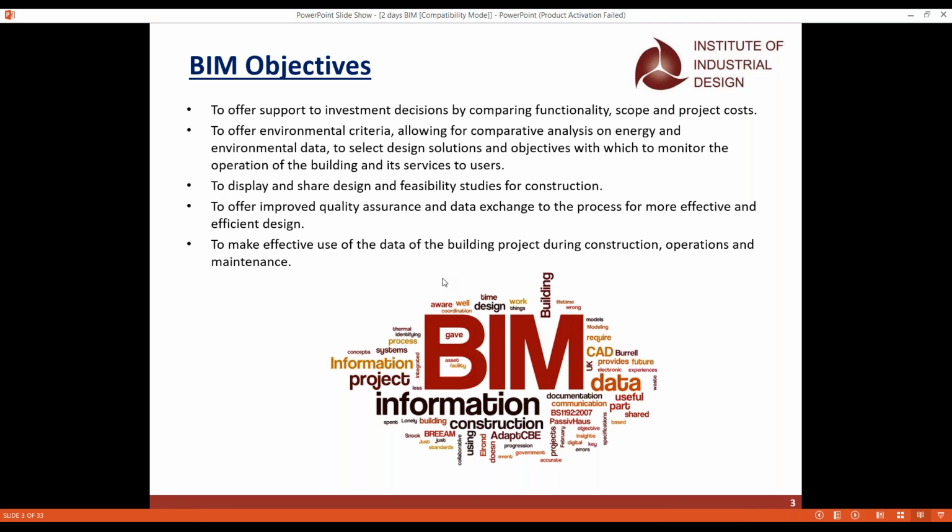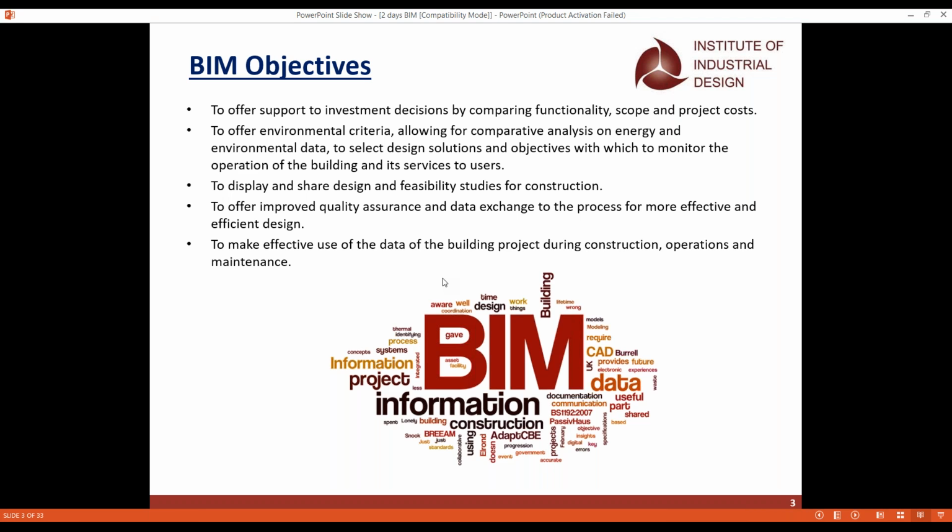The first one is the energy analysis report, and the second one is the heating and cooling reports. These reports are mandatory to submit in India, for whatever buildings we do, especially commercial buildings. For residential buildings it would be much less, but when we design a commercial building, it is very essential to make use of all these reports. We also have to share the design with other team members and other departments, and we have the feasibility studies for construction.